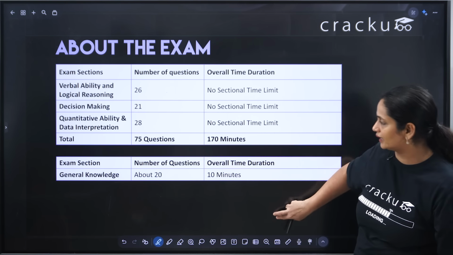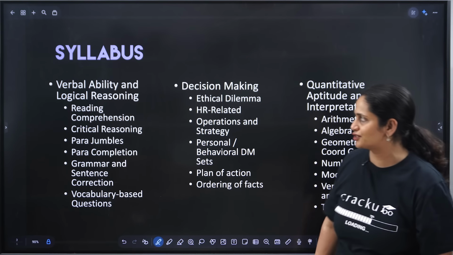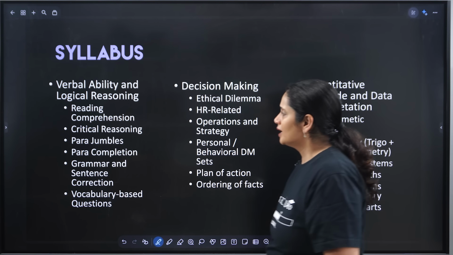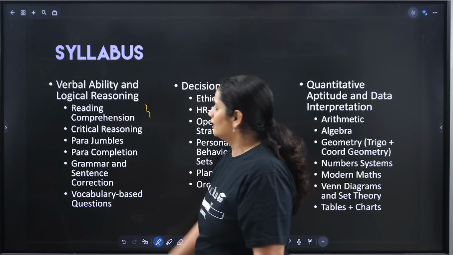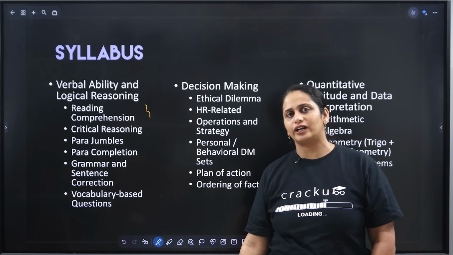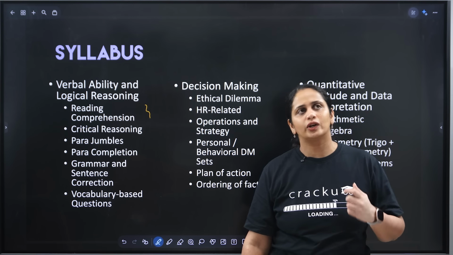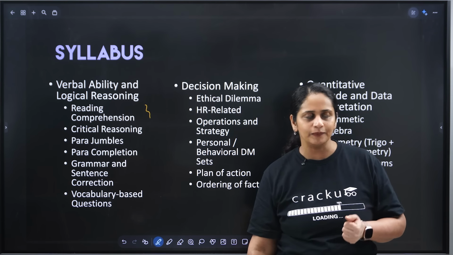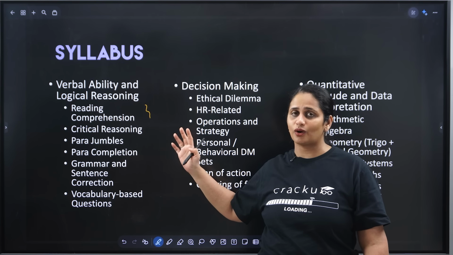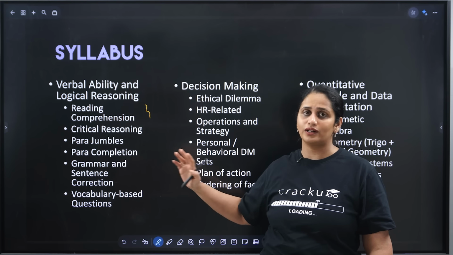Now let's take a look at the syllabus. What is the syllabus for each of these sections? Starting with verbal ability and logical reasoning. So you have reading comprehension. The reading comprehension is kind of similar to that of CAT, but not exactly. The paragraphs are shorter, the questions are sometimes wordier, and it requires more critical thinking. Here there's a huge emphasis on critical reasoning, so that is one of the required skills.